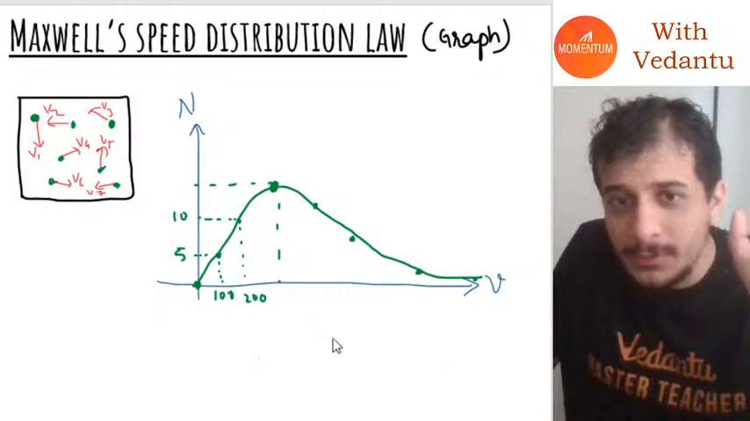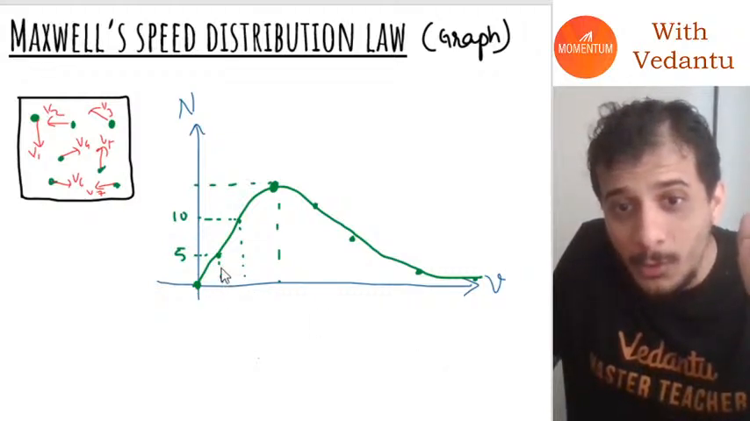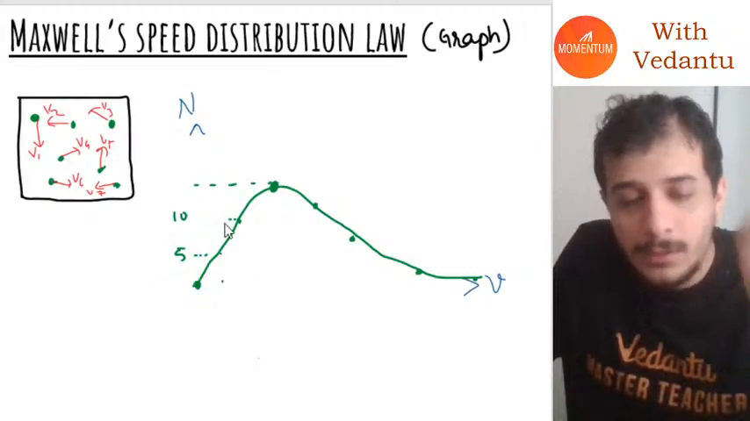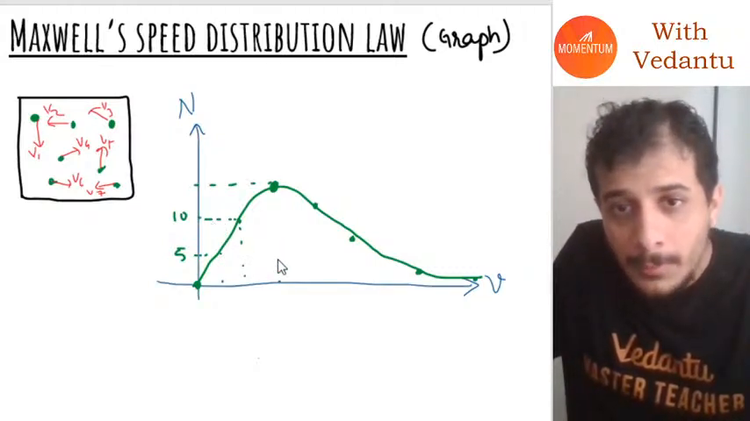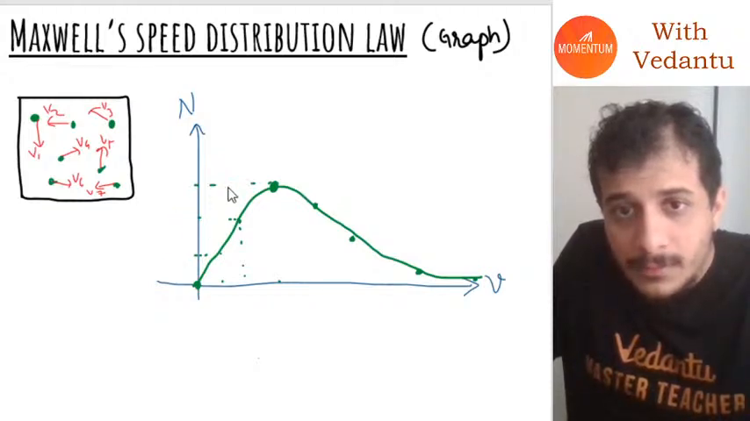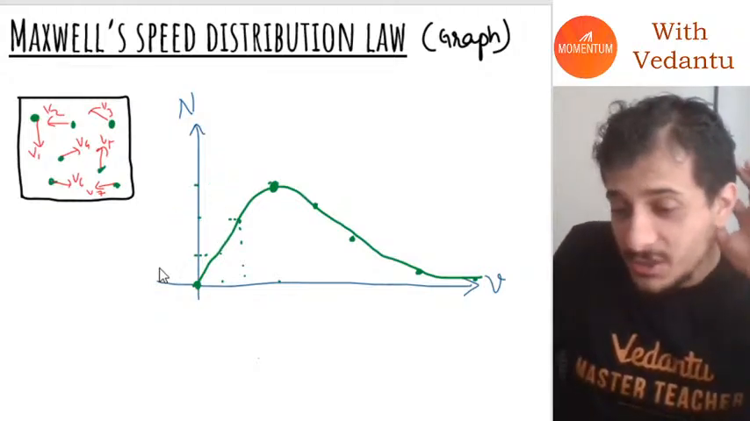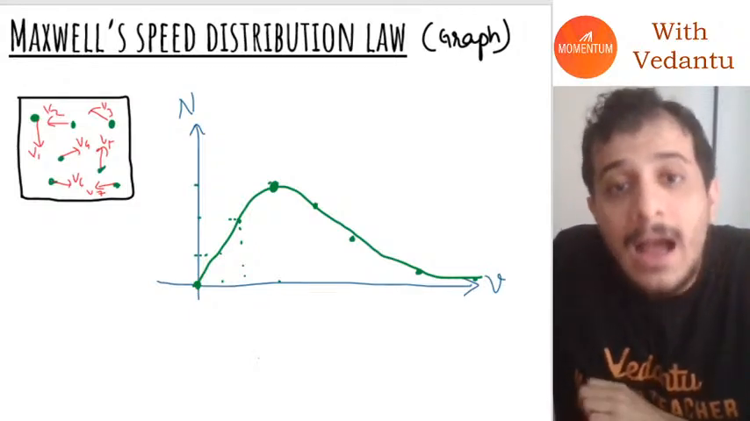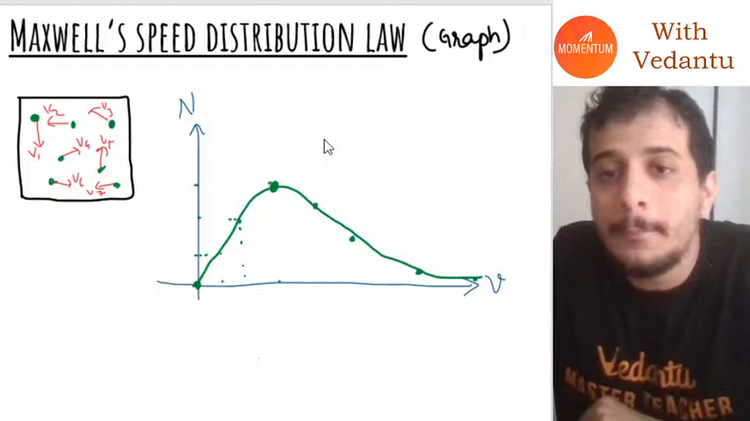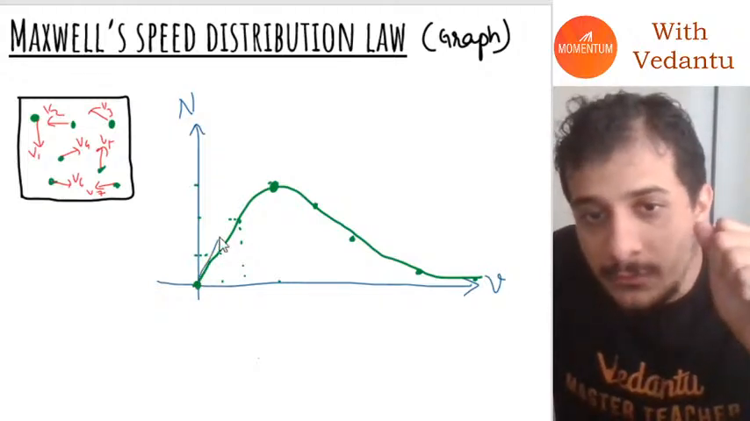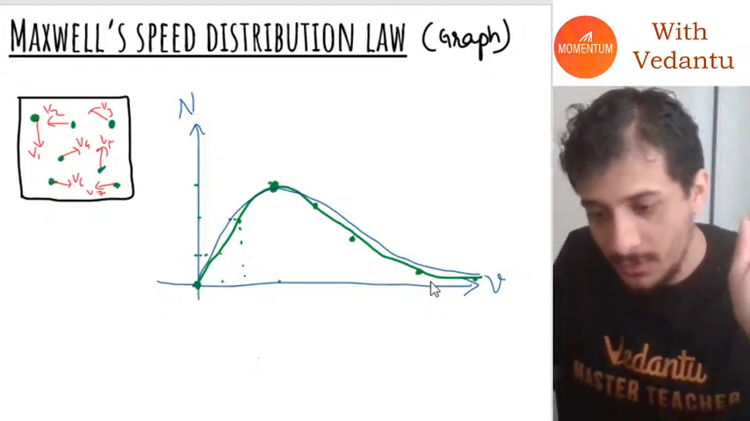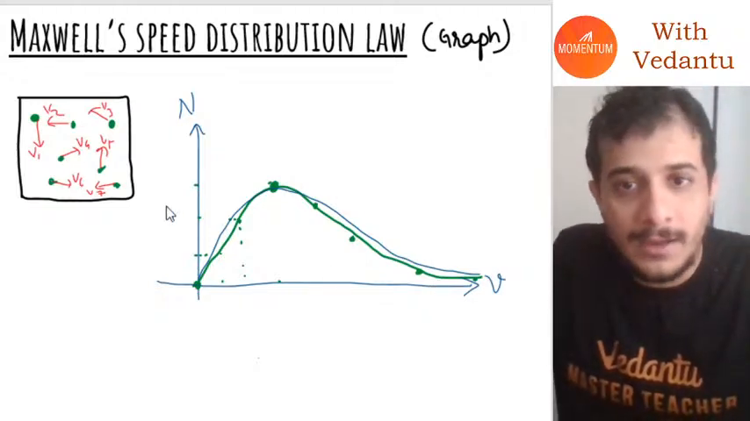This data is not important because anyways we don't have very few molecules. We have billions and trillions of molecules inside. So do not remember this data, remember the shape of the graph. That shape looks something like this. Guys, this graph has a special name. This is called the Maxwell distribution curve.